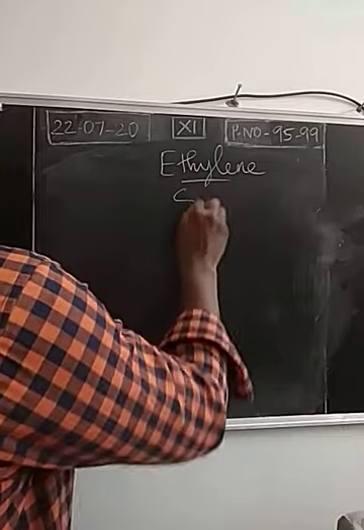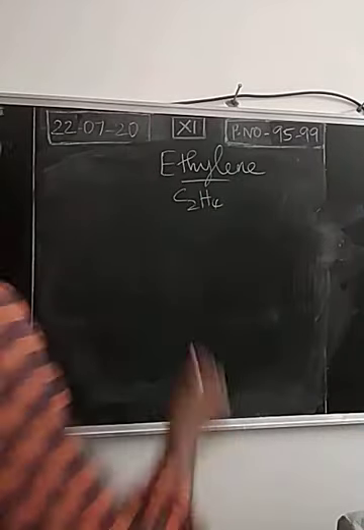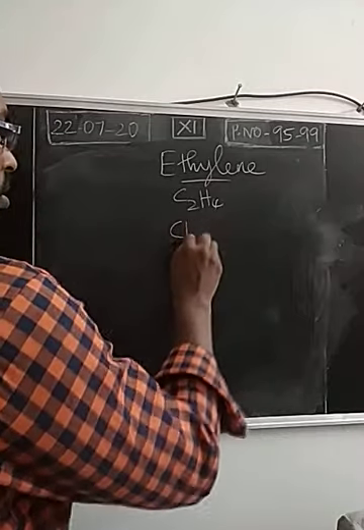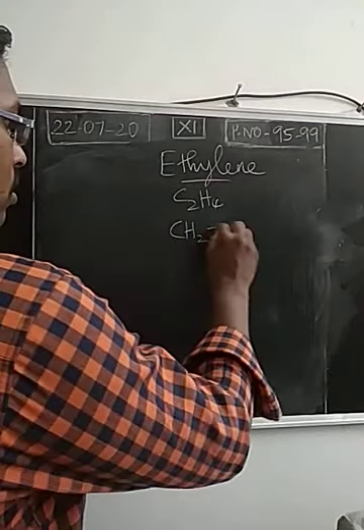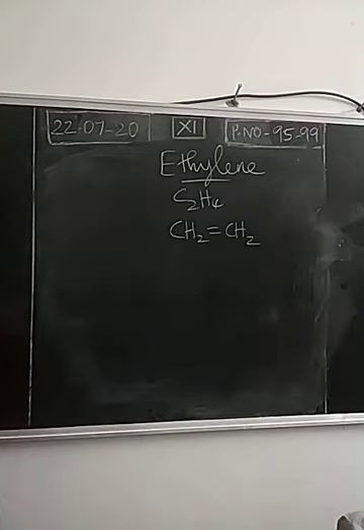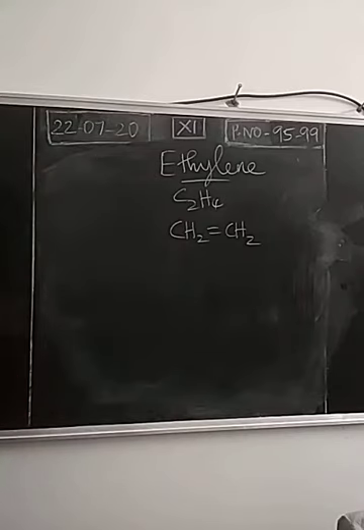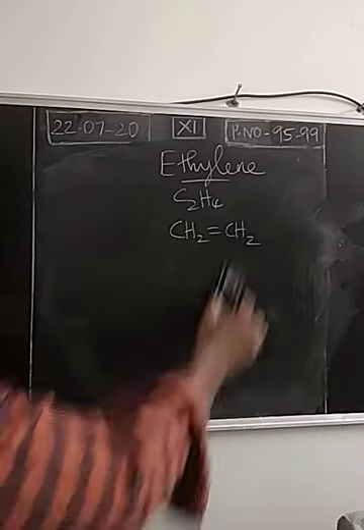We know the molecular formula for ethylene is C2H4. The structural formula is usually written as CH2 double bond CH2. In organic reactions, we usually write the formula of ethylene like this. This is called ethene or ethylene. We have to explain the bonding based on hybridization.